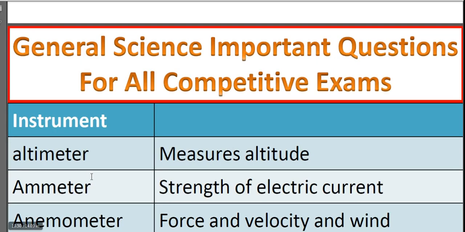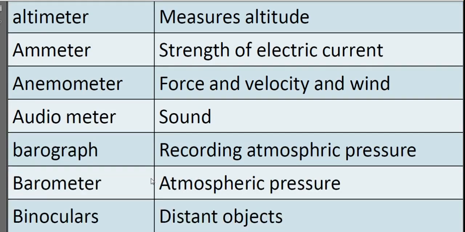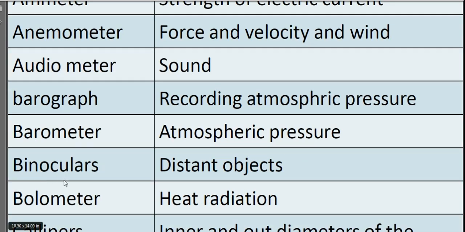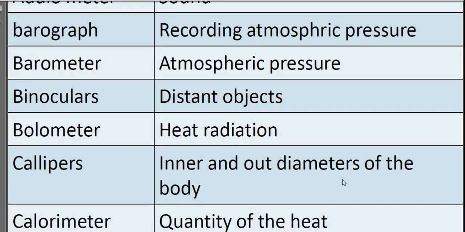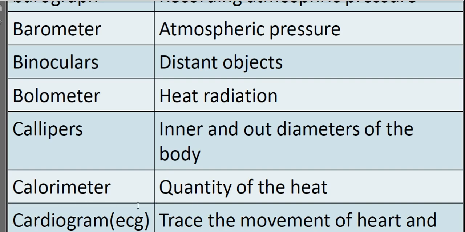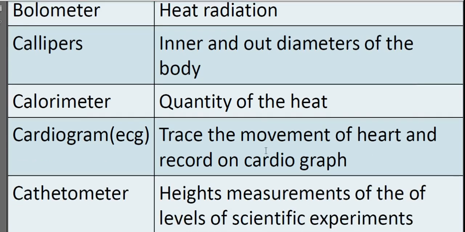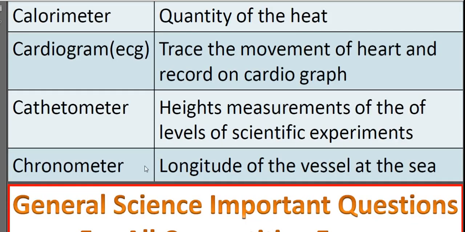Instruments and their measurements. Altimeter measures altitude, ammeter the strength of electric current, anemometer the force and velocity of wind, audiometer sound, barograph records atmospheric pressure, barometer measures atmospheric pressure, binoculars view distant objects, bolometer heat radiation, callipers inner and outer diameters of a body, calorimeter quantity of heat, cardiogram ECG tracks the movement of the heart, cathetometer heights and measurements of levels in scientific experiments, craniometer.